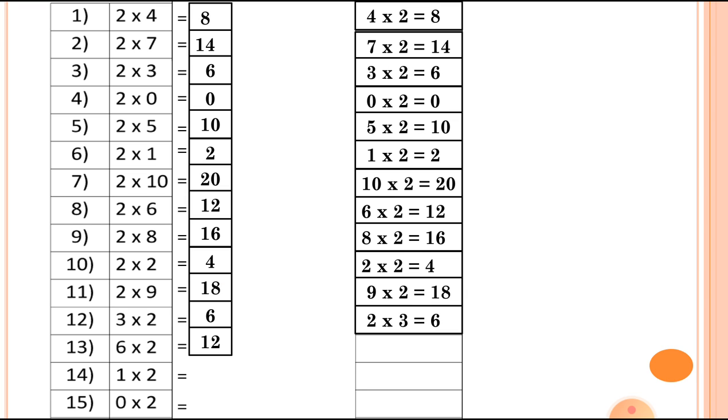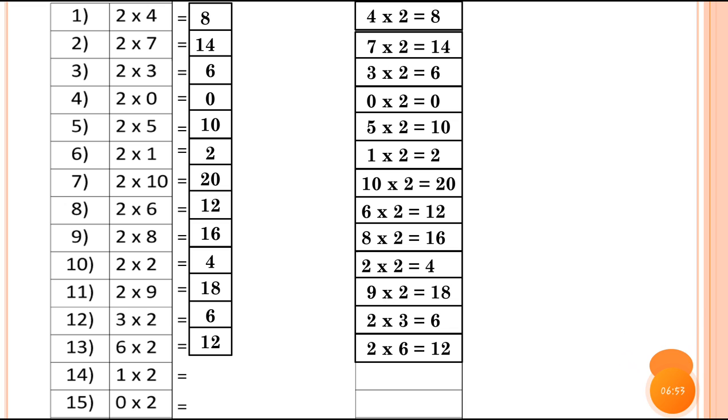Now number 13, 6 2s are 12. Now we can write down the multiplication fact: 2 6s are 12. If here is 6 2s are 12, so we can write down 2 6s are 12.